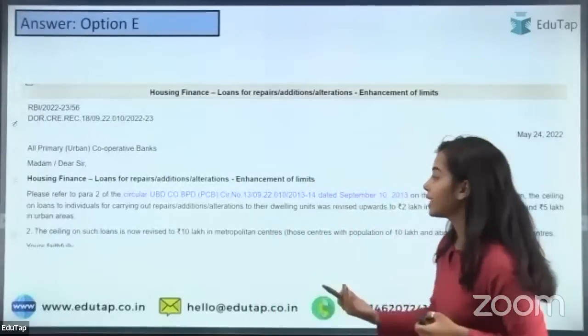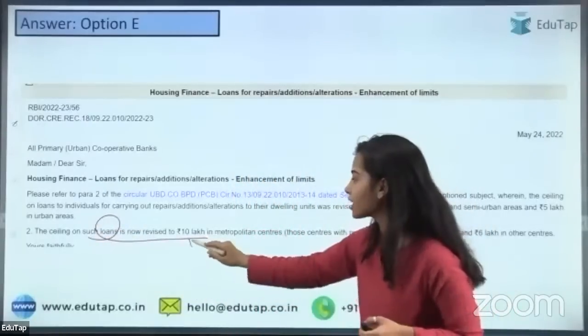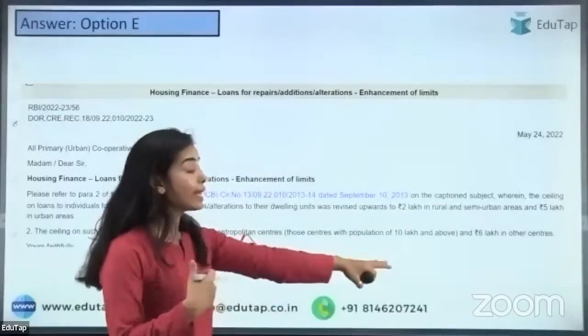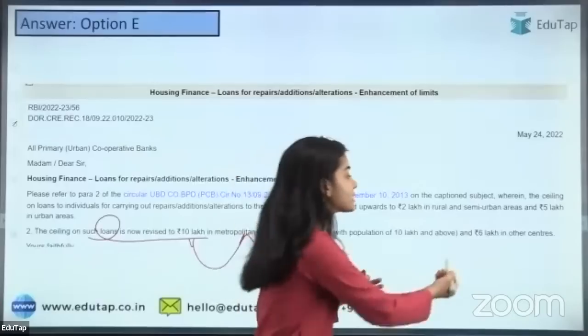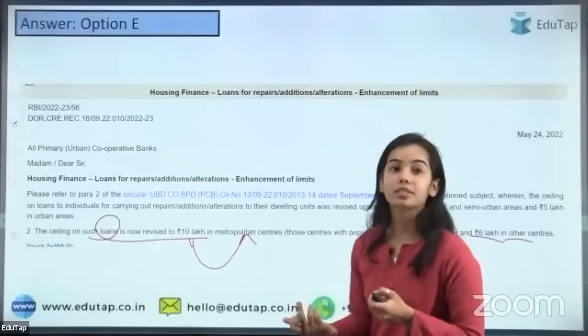Okay, so here it has been given that the ceiling on the loans is now revised to 10 lakh in the metropolitan centers, those centers with a population of 10 lakh and above. So it has been defined what the metropolitan centers mean, and 6 lakh in other centers. So these are the revised limits.